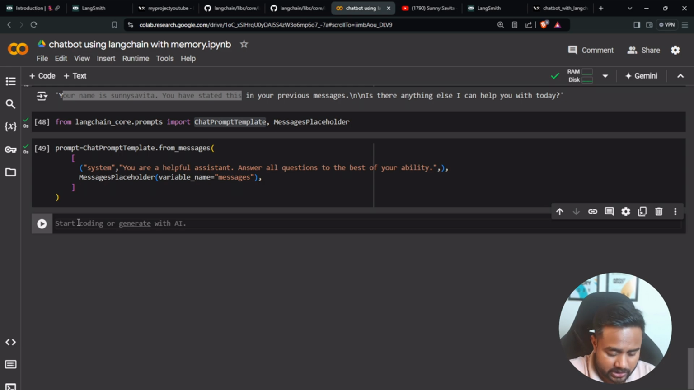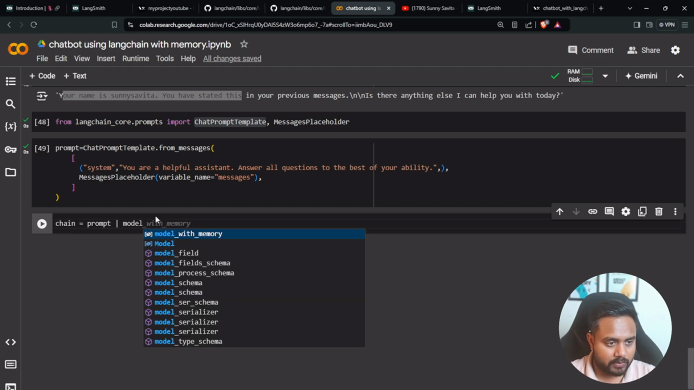I've shown you how basically we can create a chain. If you don't know, you can go and check my previous video. So for the chain, here I will take my prompt. Then I'll be taking my model, so here I will put this pipe symbol. Let me put the pipe and then I will keep my model. These two things are clear to all of you.